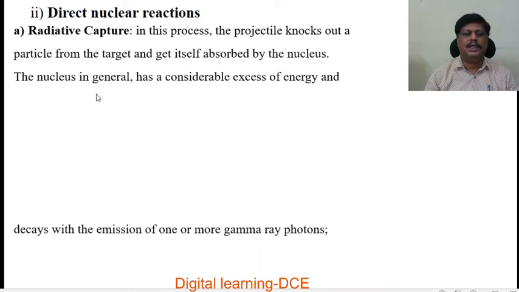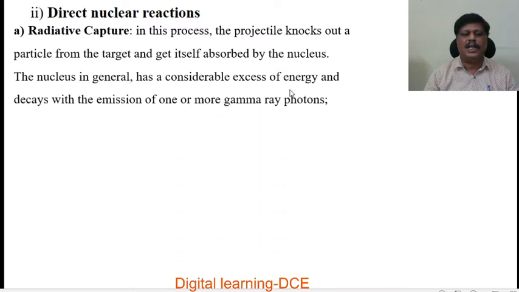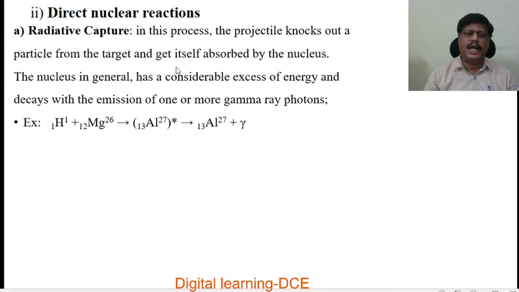That means the projectile is absorbed by the nucleus while another particle is emitted. The nucleus in general has a considerable excess of energy and decays with the emission of one or more gamma ray photons.